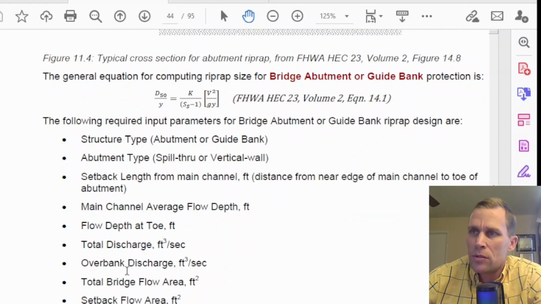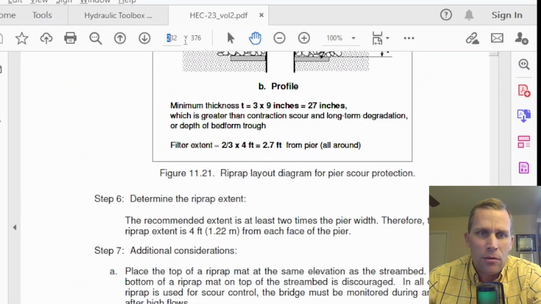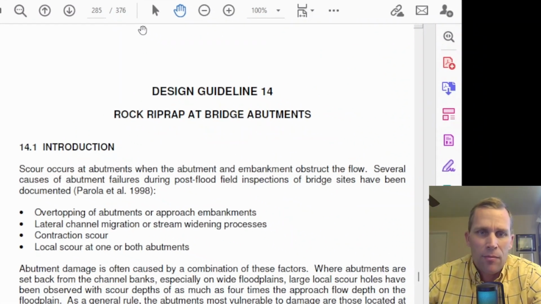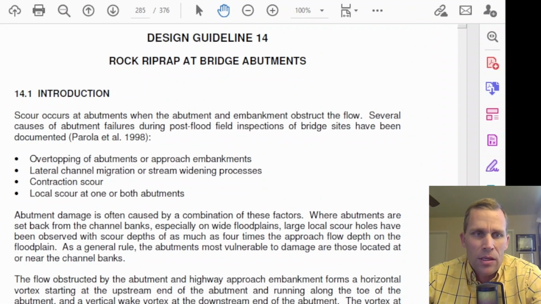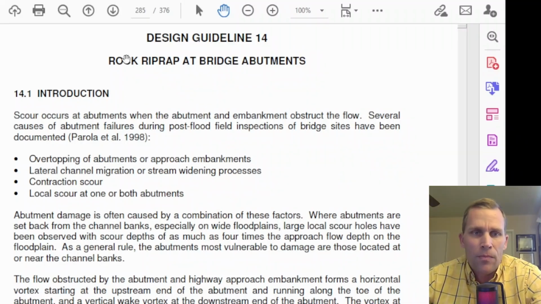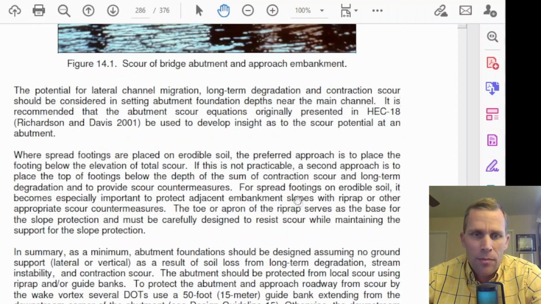So let's head over to the HEC number 23 document. And now we're headed to page 285. I have my notes. Here is design guideline 14. This is where the conversation begins about riprap at bridge abutments. Then if we go down a page, we see a figure. This is why we need riprap for abutments. Here's an abutment that is severely eroded. Scour of bridge abutment and approach embankment. All right, so let's go down a couple more pages.